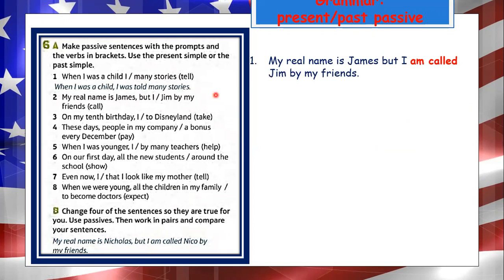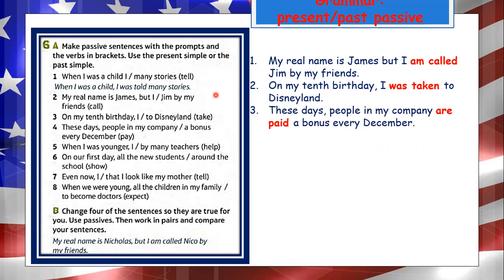Number one, when I was a child, I was told many stories. Number two, my real name is James, but I am called Jim by my friends. Number three, on my 10th birthday, I was taken to Disneyland. Number four, these days people in my company are paid a bonus every December. Number five, when I was younger, I was helped by many teachers.